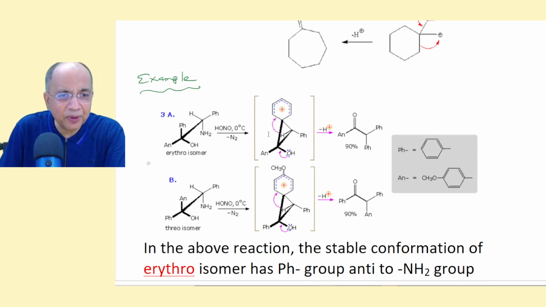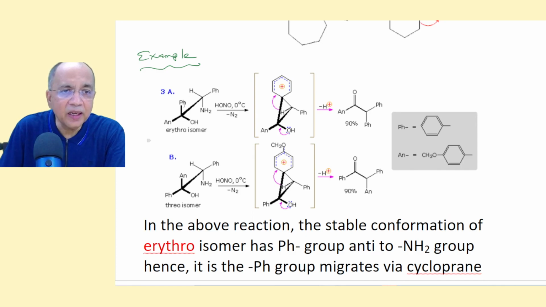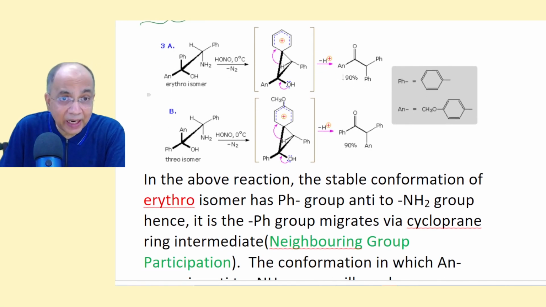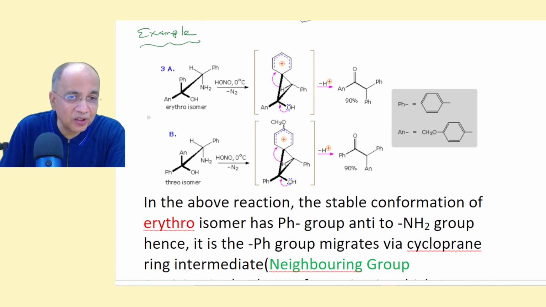As a result, in the first step this phenyl participates. This is called neighboring group participation. This pi bond now joins to form a sigma bond with this carbon with the removal of nitrogen gas, to form this typical 3-membered cyclic ring with the benzene ring carrying the plus charge restricted to these 5 carbon atoms. Then the lone pair comes here, forms a double bond, this bond breaks, and then the phenyl stands up. So there will be 2 phenyl.